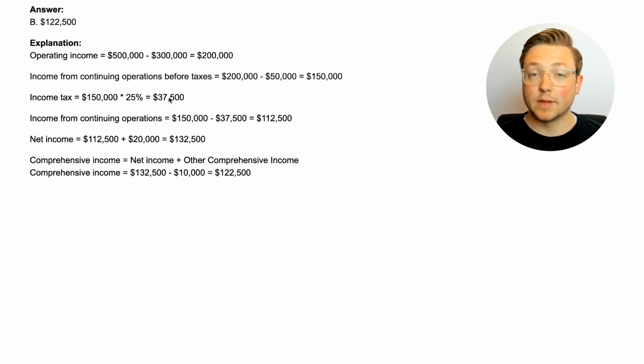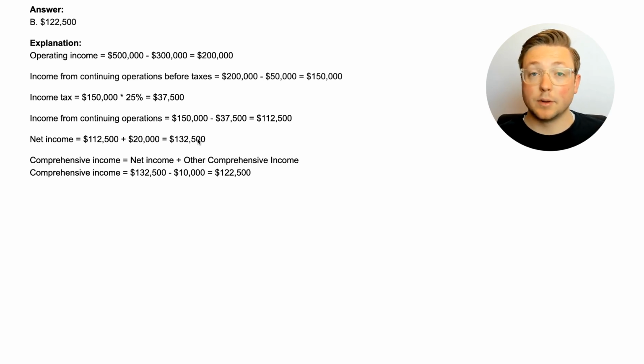Then we have to calculate the income tax, which is 25% multiplied by that income from continuing operations. That gives us $37,500 of income tax expense. We subtract that from the continuing operations, and that gives us $112,500. And that is the income from continuing operations. Then we add in anything from the discontinued operations, which in this case there was a gain. That's $132,500. That is the net income. So right there, that would be the income statement.